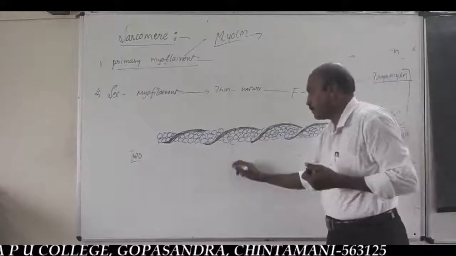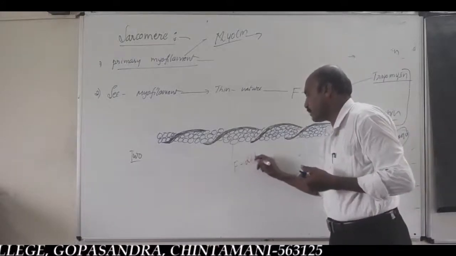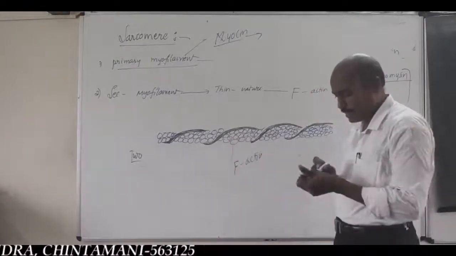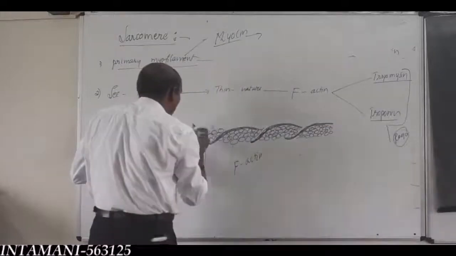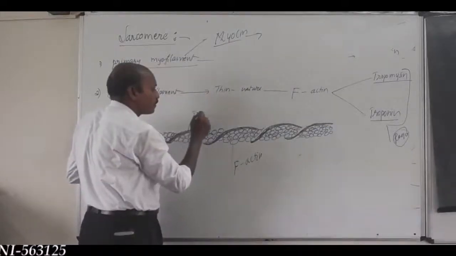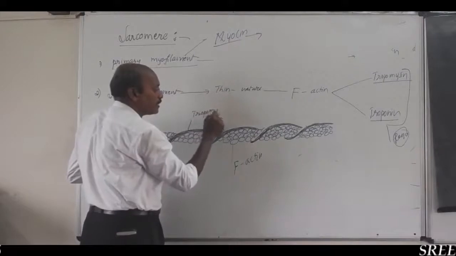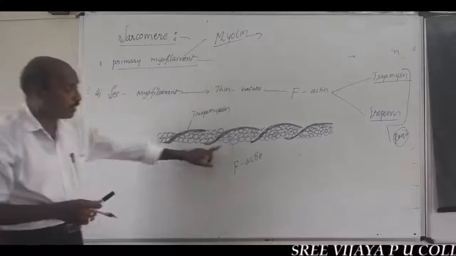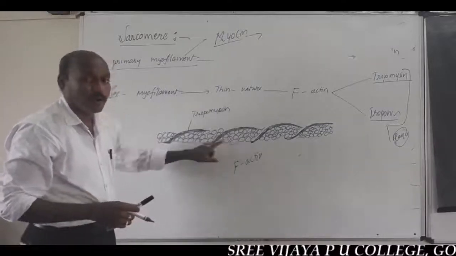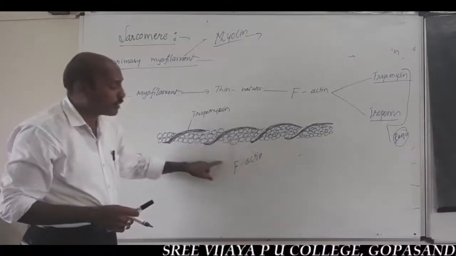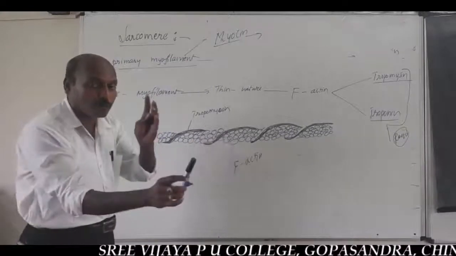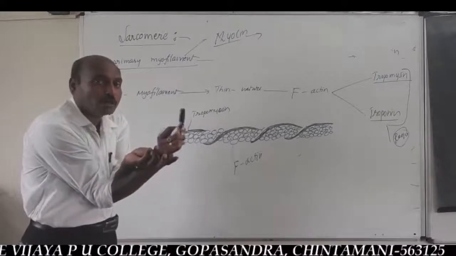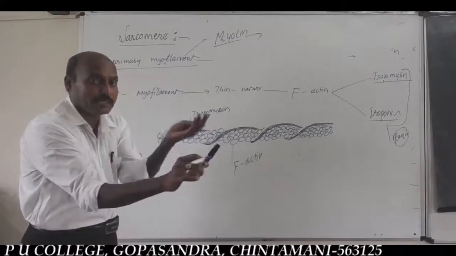So, listen here. This is the F-actin filament. And this is the tropomyosin filament. Along the axis of the F-actin filament, two tropomyosin filaments are twisted like a twisted rope.